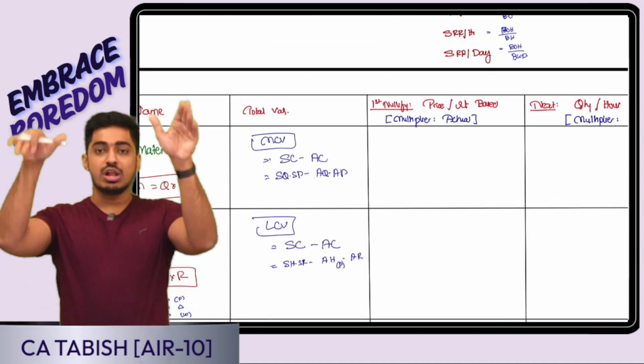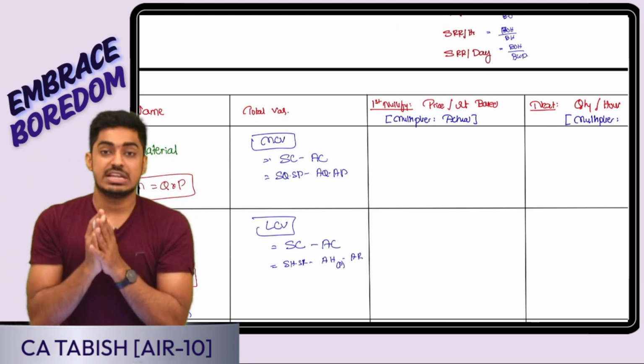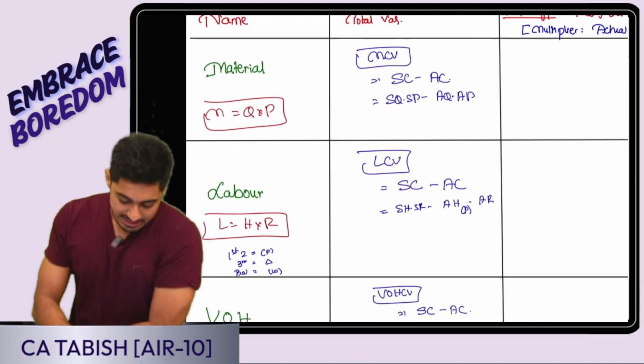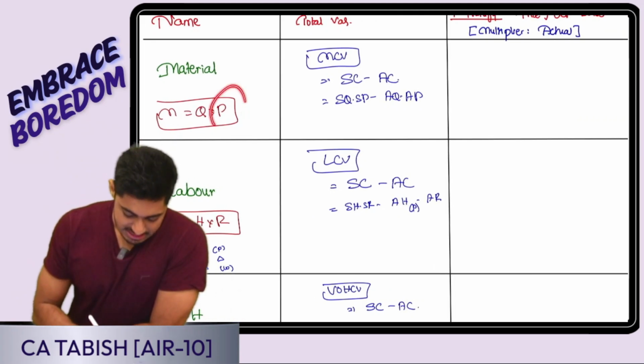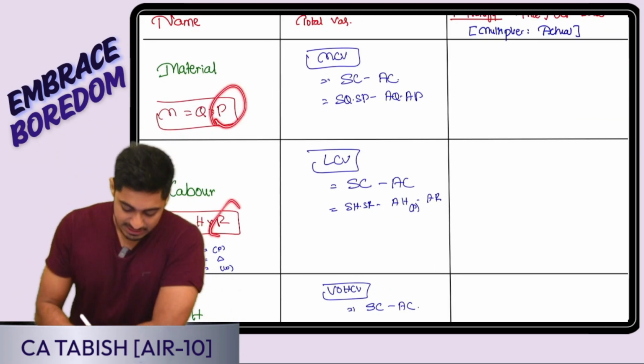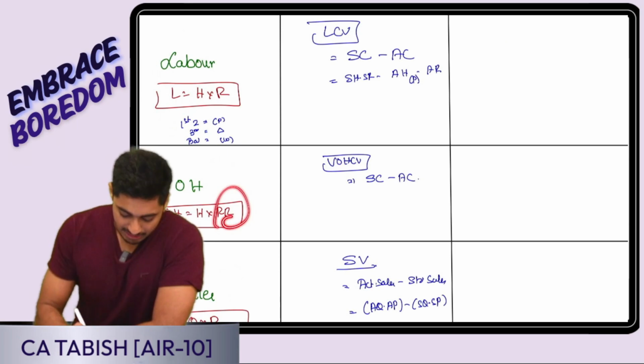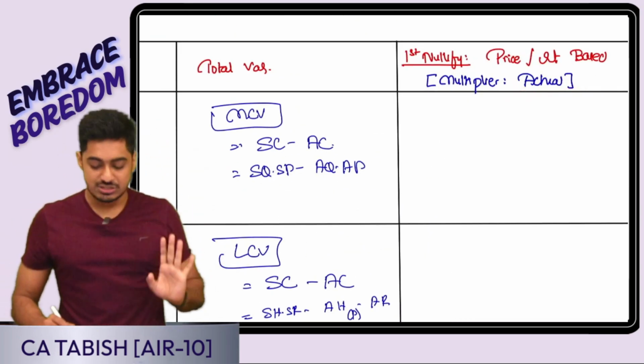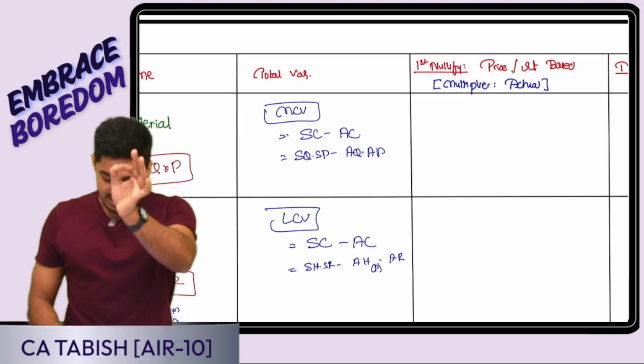Now in my overall change, what am I first going to nullify? I am first going to nullify the impact of price. Tell me, in case of material, the impact of price. In case of labor, the impact of rate. Here, recovery rate. Here, price. And what is going to be my multiplier? My multiplier is always going to be actual. See how simple it is going to be.